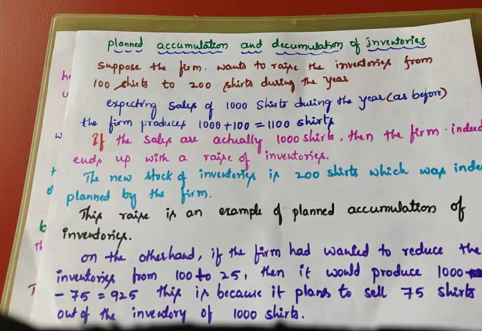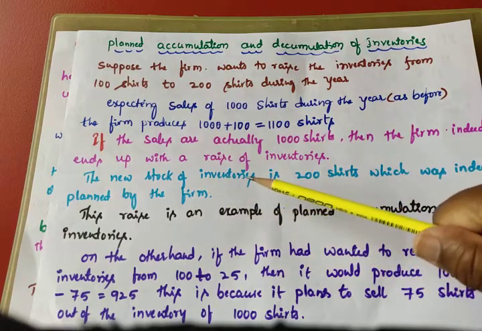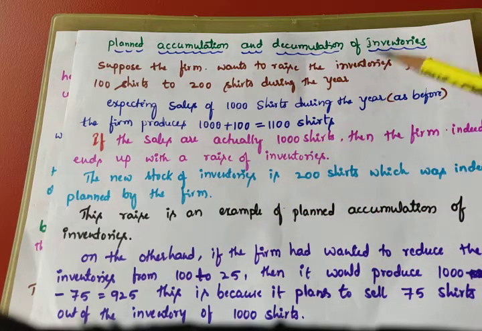In planned accumulation, the firm already planned to sell 1000 shirts and decided to keep 200 shirts as inventory. That is why it is called planned accumulation.